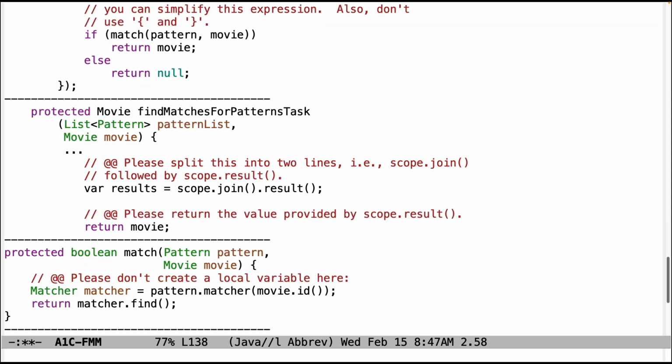Down here, this should be 2 lines. I went back and forth on this one. This code is correct. For testing purposes, it made it easier for us to test it as 2 separate calls. It gets tricky when we start trying to test with white box testing code like this with the mocking framework we've got. So please just split that into a call to scope.join and then a call to scope.result. And also, make sure you return the value provided by scope.result rather than returning movie. So that's also something that needs to be improved.